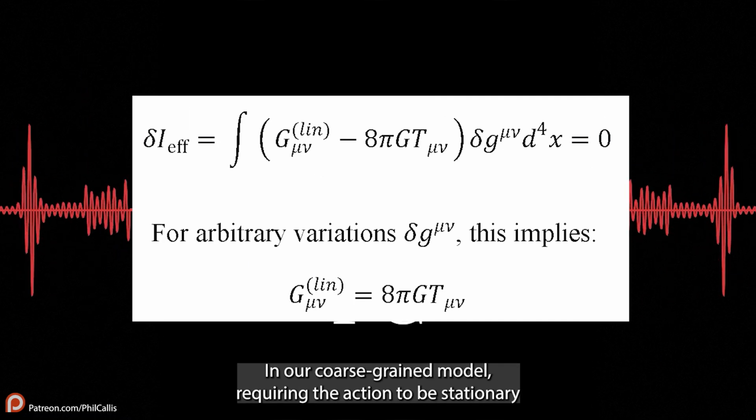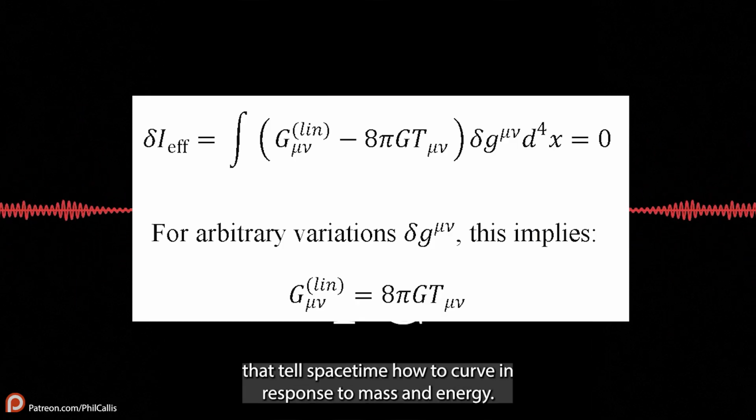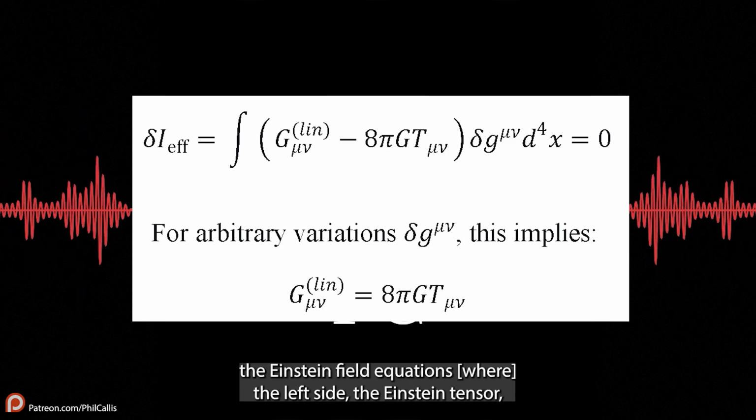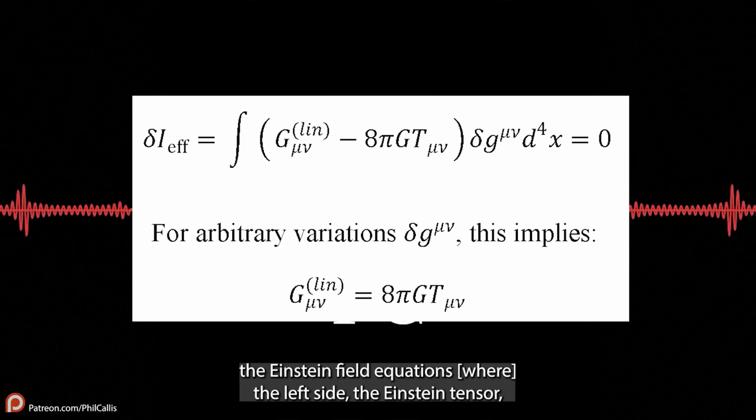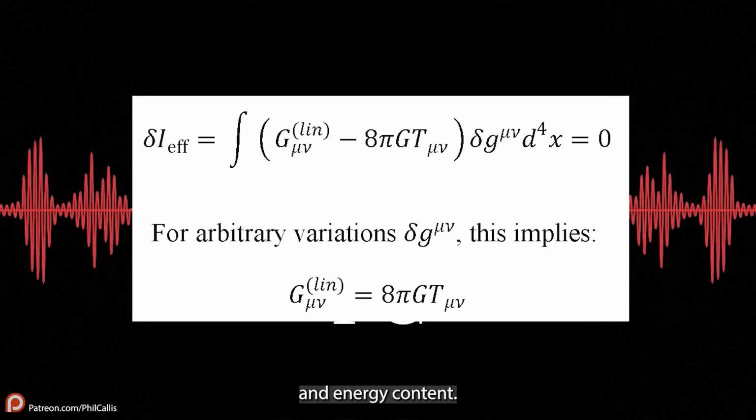In our coarse-grained model, requiring the action to be stationary gives the equations that tell spacetime how to curve in response to mass and energy. This reproduces the Einstein field equations, where the left side, the Einstein tensor, measures curvature, and the right side, the stress-energy tensor, measures matter and energy content.